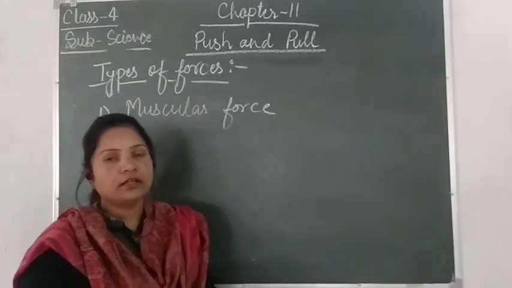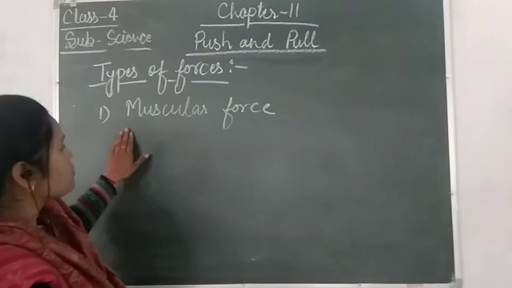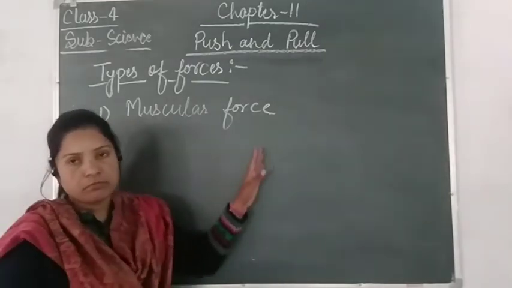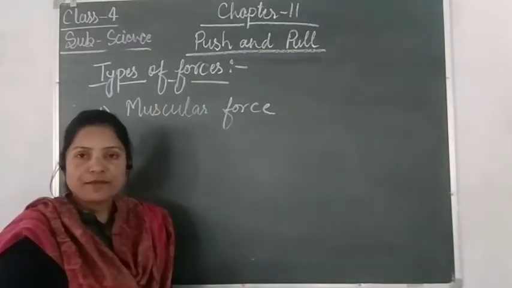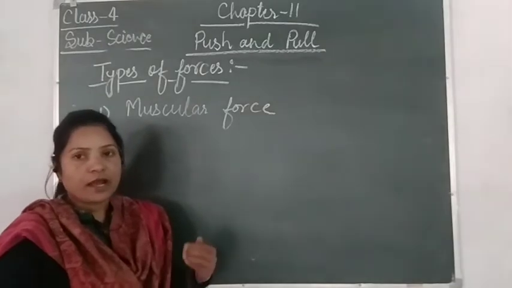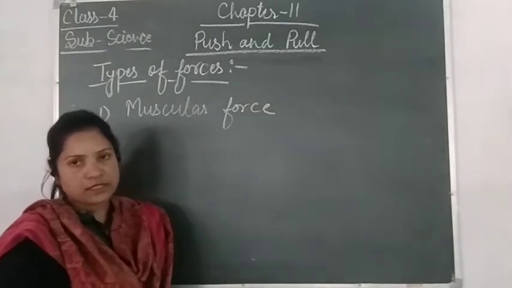Now we will learn about the muscular force. So muscular force is applied by our muscles. So when we have to push or pull, we will apply force through our muscles.